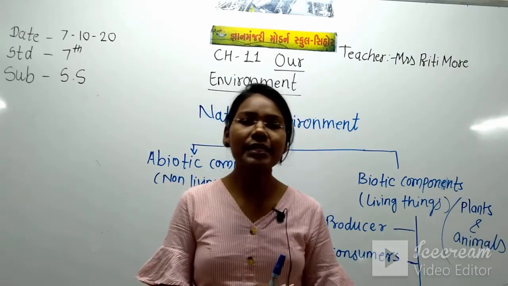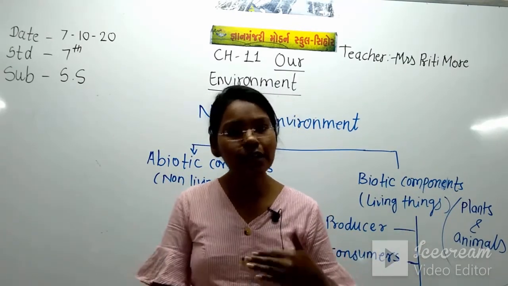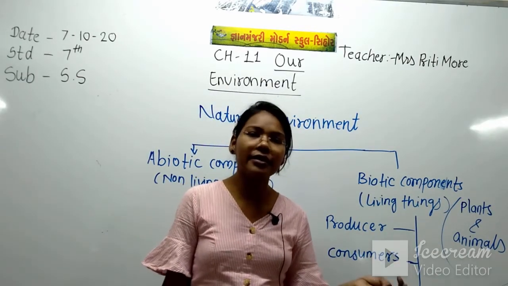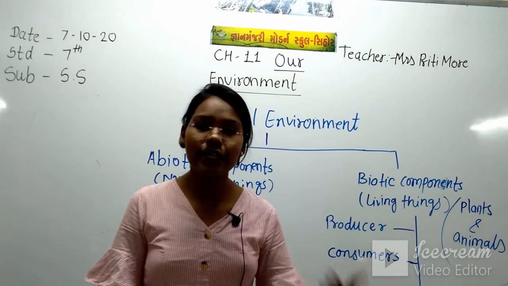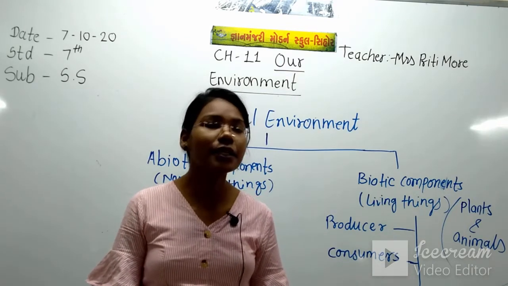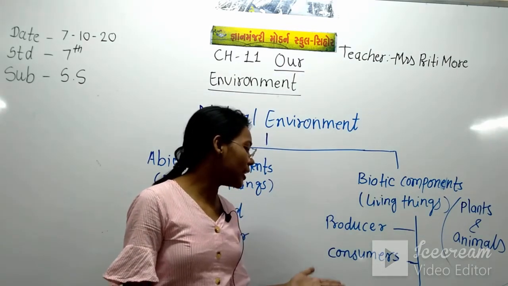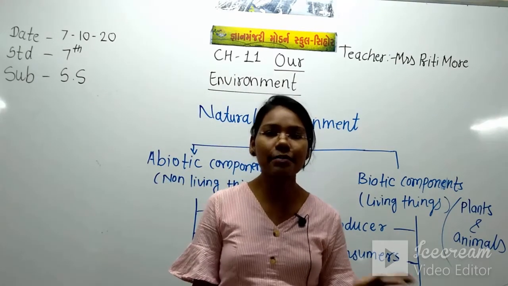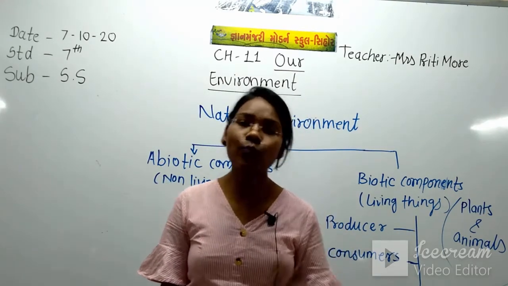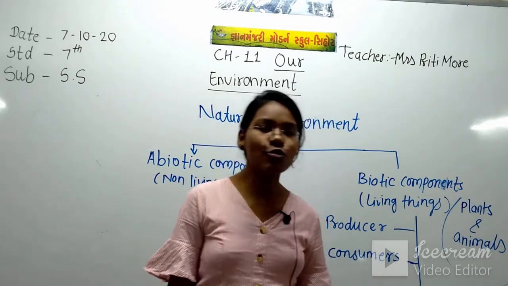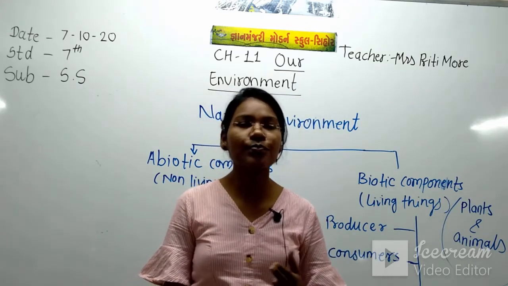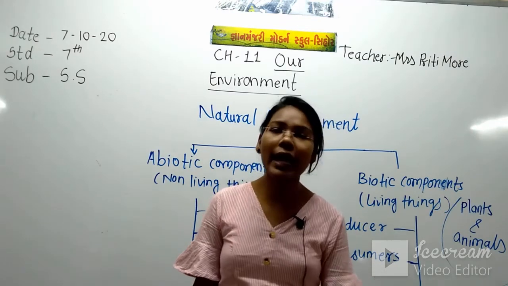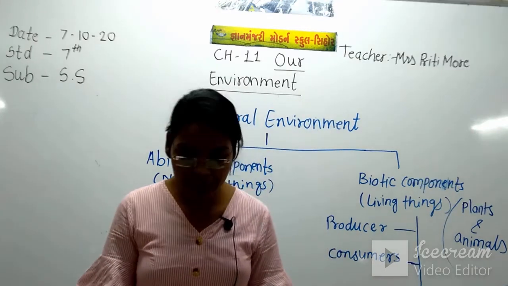But some animals depend on another animal and they eat flesh like lion, tiger, they eat the flesh of another animal. But some human beings and some animals eat both. They eat plants also and they eat animals also.